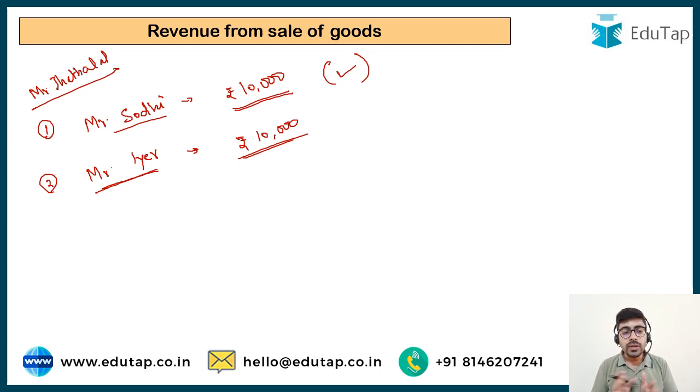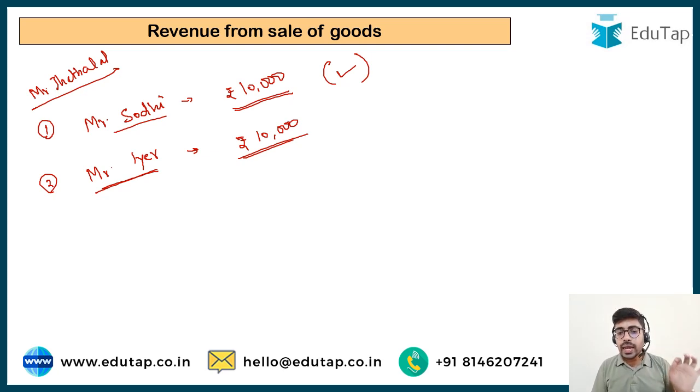So Mr. Jethalal tells him, okay, if you don't have the money, you take the mobile, take the bill, but if you do not pay me the amount till the evening, till the night, then I'm going to retake that mobile from you. I'm going to retake the possession from you in that particular case. If I do not get the amount from you, you are not going to get this mobile phone from me. So in this particular case, can the revenue be booked now? Mr. Jethalal has uncertainty about the collection of the amount from Mr. Iyer. So Mr. Jethalal puts this clause that if I do not get the money, I am going to retake the control of this particular mobile phone.